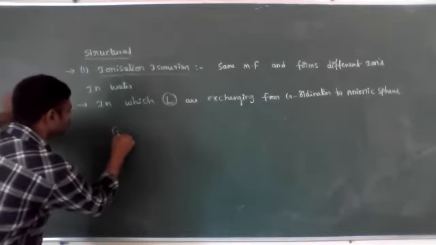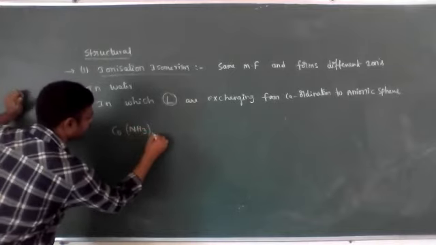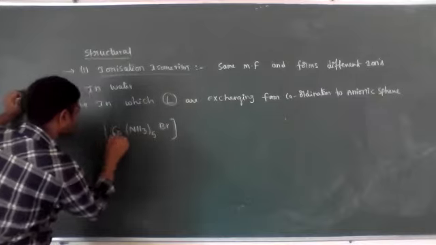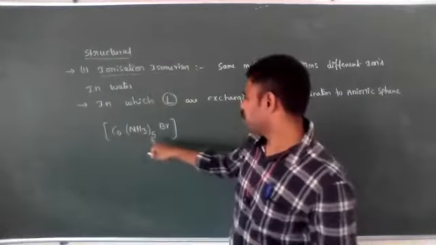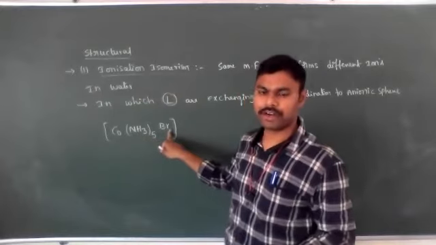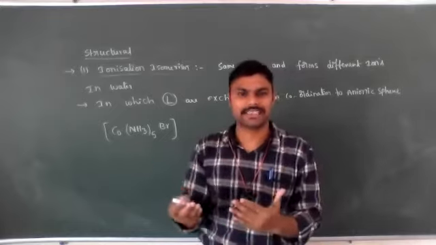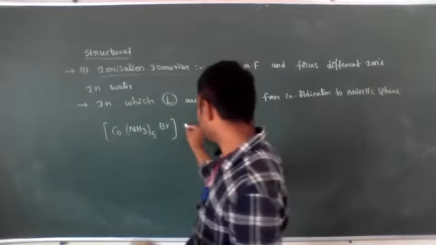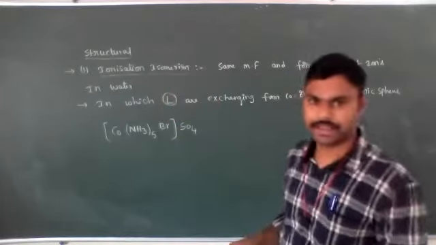Let's see [Co(NH3)5Br]SO4. It's very clear: the coordination sphere contains one bromine, and ammonia is 5. Ammonia is a neutral ligand, it cannot exchange. For exchange, only negative ligands can be exchanged. Outside the coordination sphere, the sulfate ion is present in the anionic sphere.